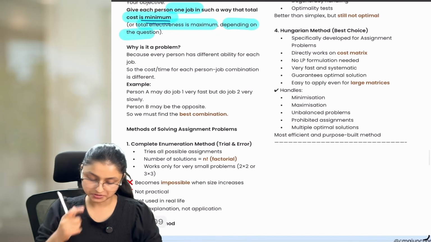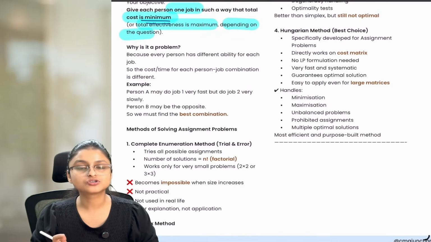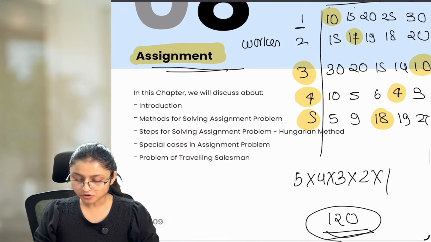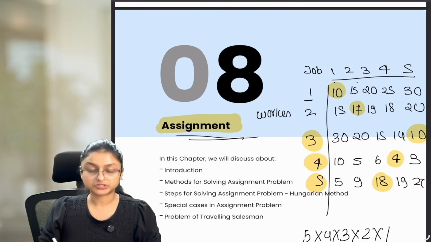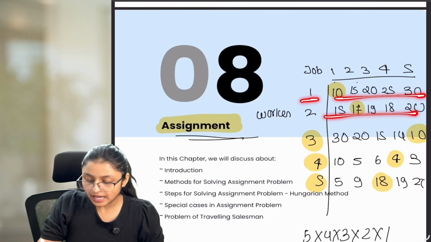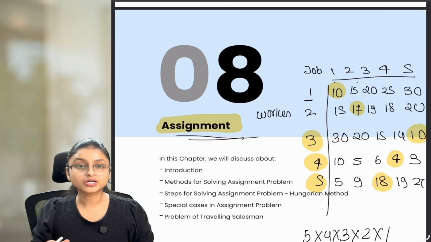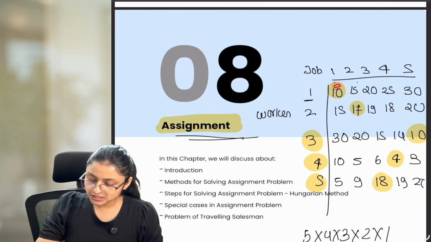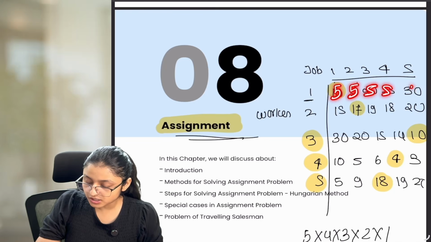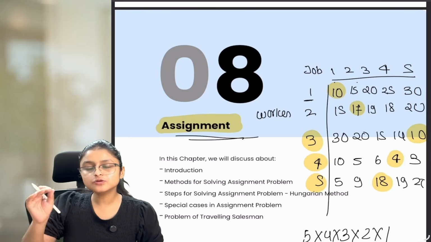Why is it a problem? Why are we saying that assigning a job to a worker is actually a problem? Because it can be complicated if there are different scenarios available. Plus think about it, every worker has a different ability, and that is why it becomes much more complicated. If workers had the exact same ability, with every worker performing each job in 5 minutes only, then there is no issue. I can assign any worker to any job.